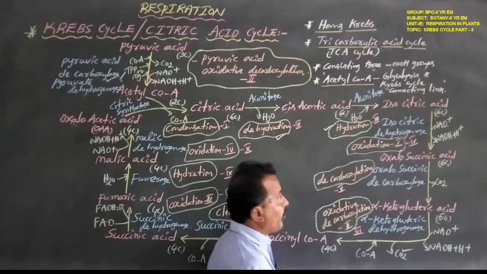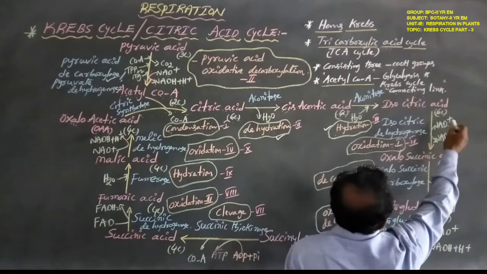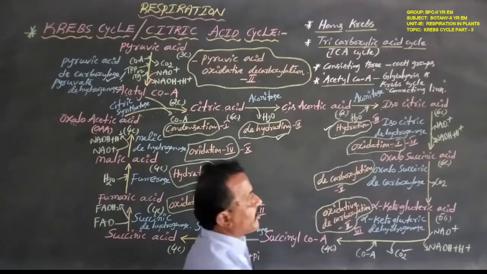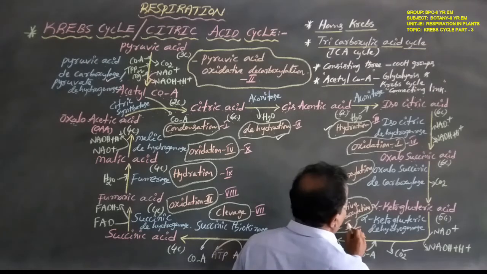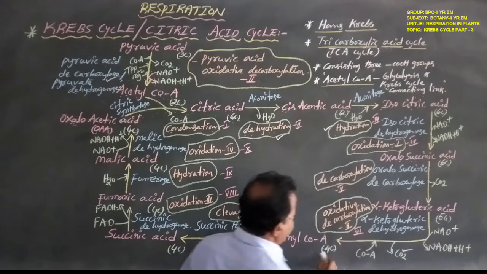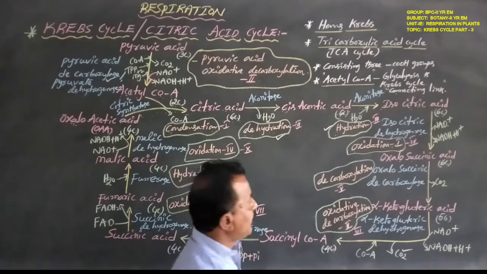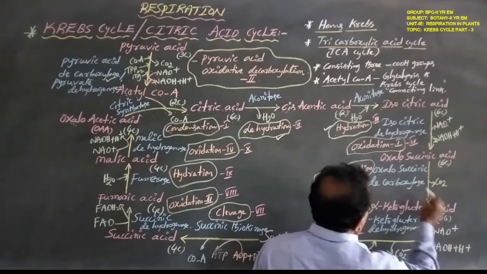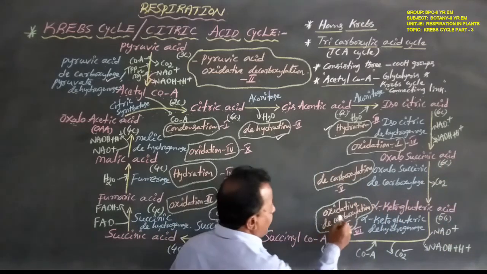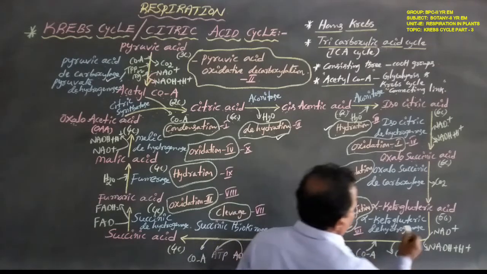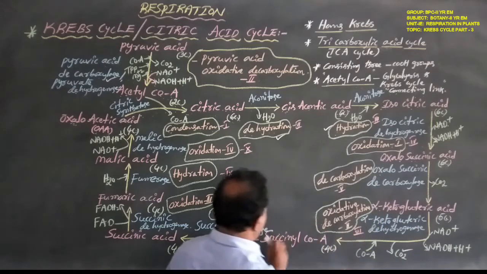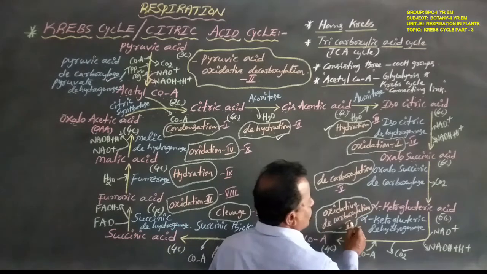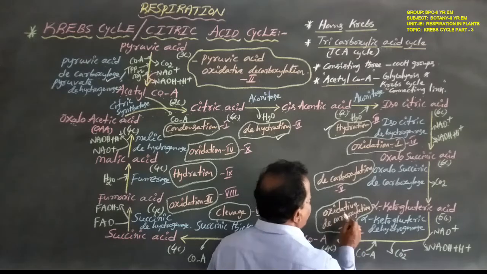Why? Because there is oxidation 1 between the 6 carbon compound isocitric acid and the 6 carbon compound oxalosuccinic acid, and oxidation 2 between the 5 carbon compound alpha ketoglutaric acid and the 4 carbon compound succinyl coenzyme A. Also there is decarboxylation 1 between oxalosuccinic acid and alpha ketoglutaric acid, and decarboxylation 2 between alpha ketoglutaric acid and succinyl coenzyme A. So, totally, this is an oxidative decarboxylation reaction, the sixth.